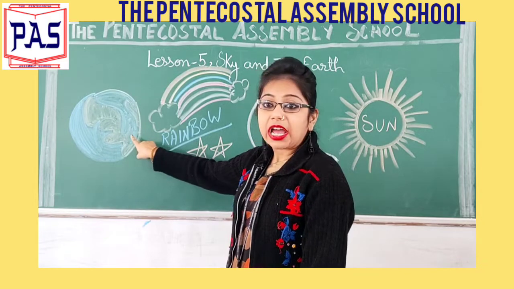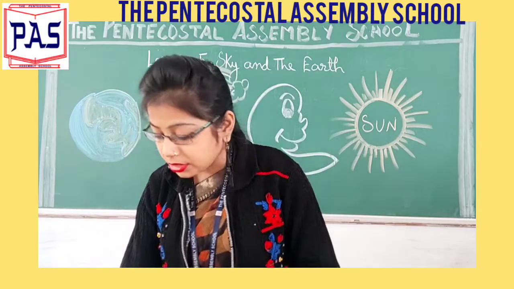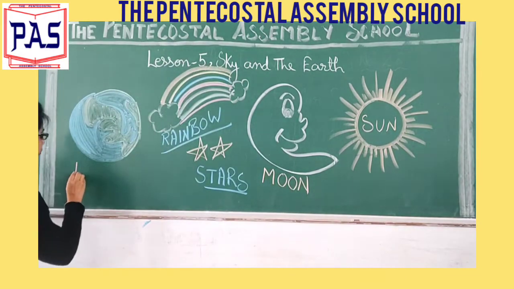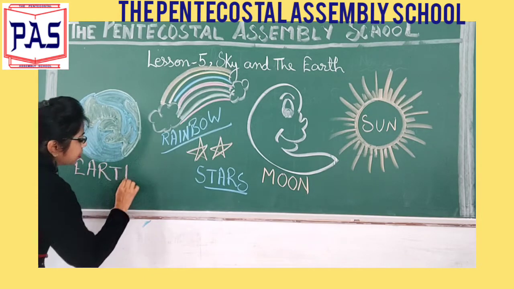You can see that I have drawn the picture of earth. This is earth. The word formed from the given clue is earth.